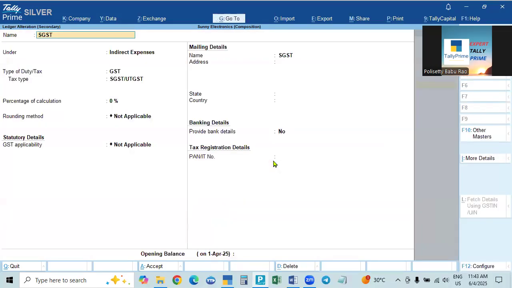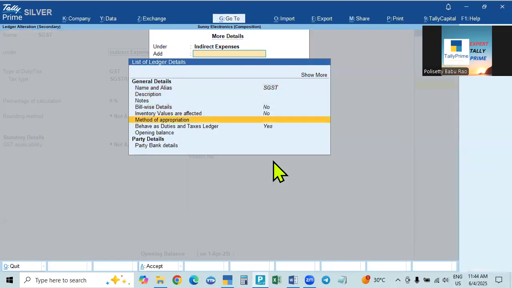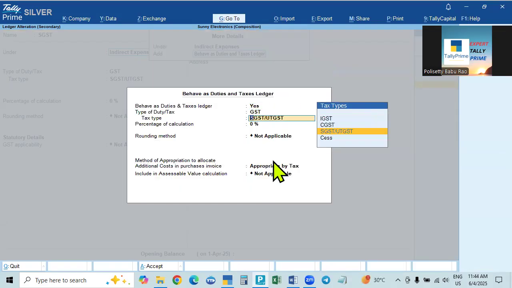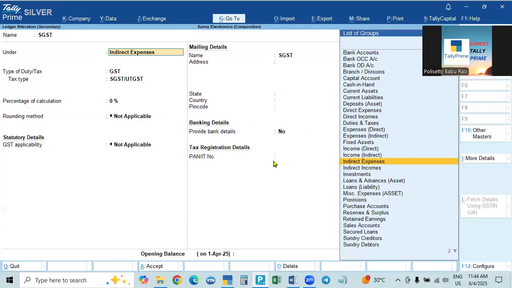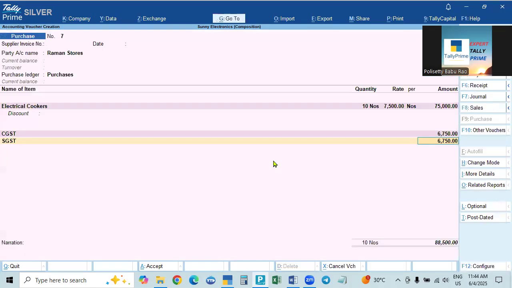Same thing here also, we have to do separately. In this case also, the indirect expense is created. If you take Control I, and here come down to behave like in duties and taxes. So you make it SGST, and the tax type is GST, and here also it will show not applicable. We have to click the space bar, and in this select appropriation by tax. So this is also appropriating, that is adding to the purchase. And now it is completed.